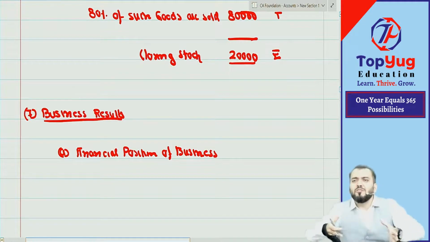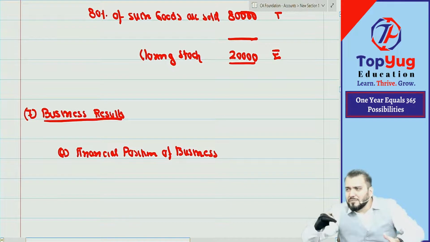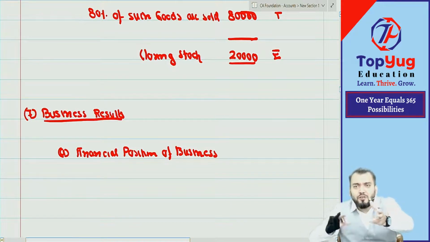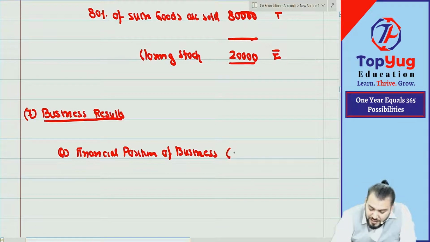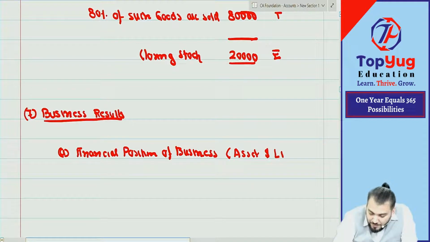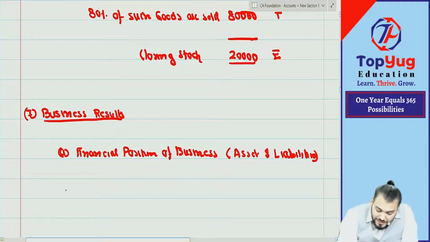When you are doing business, you receive cash, you pay cash. How much cash is available becomes the financial position. So it is the position of assets and liabilities.